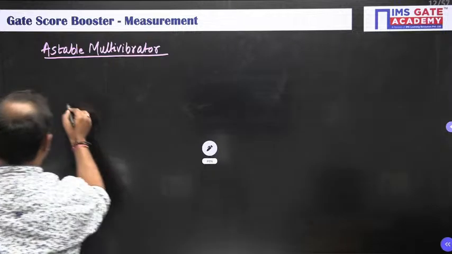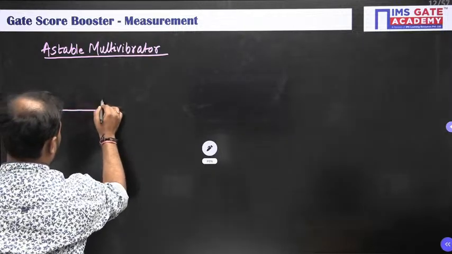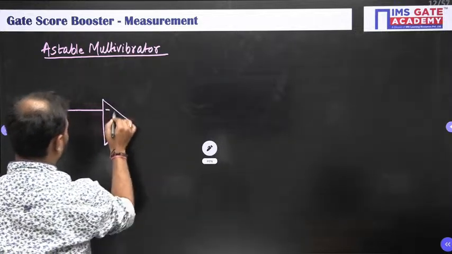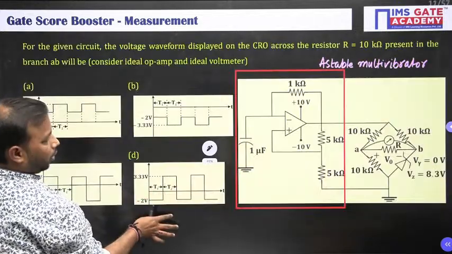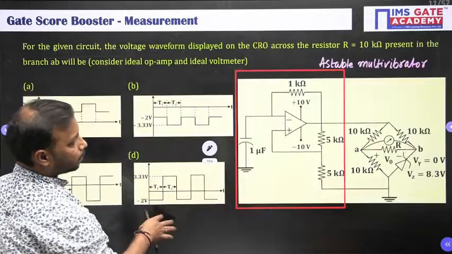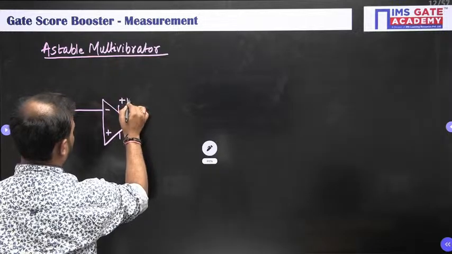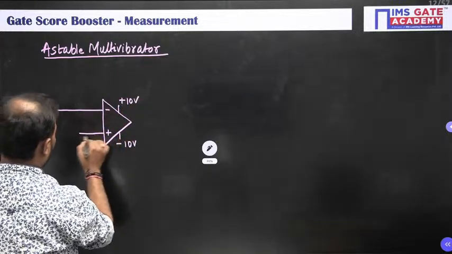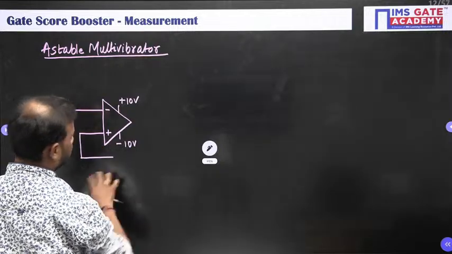Meanwhile let me draw the circuit. Those who are solving, please do solve. Minus, plus. This is plus 10 volt, minus 10 volt, this is the supply, and we are having the feedback like this.